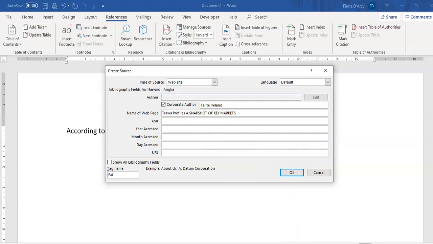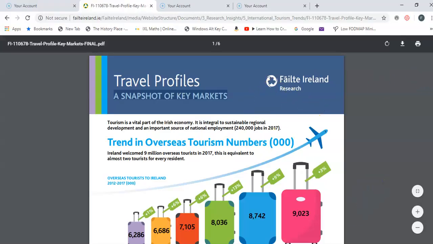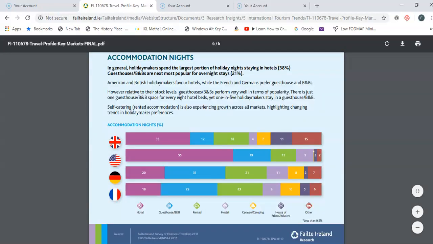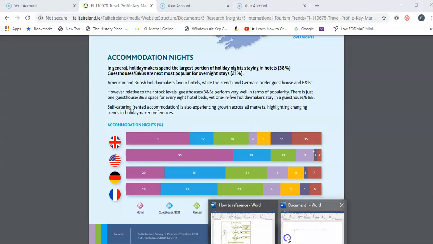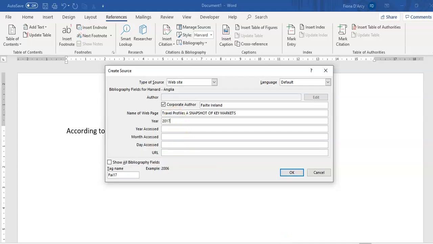Then let's go back and see if we can find a date here. There's no date at the top, so let's scroll down to the bottom. And in actual fact, there is a date here. It was a survey done in 2017. Now you may find that there is no date, in which case you can just leave that blank. But here I have a date, so I'm going to say 2017. Now this is really important. You're going to put in when you personally found and accessed this information, because websites can be updated and changed, so it may look different in another few weeks. So I'm going to put in today's date, 2019. September is the month, and you can see down here it gives you an example of how you should be entering this. And the date, the 21st.